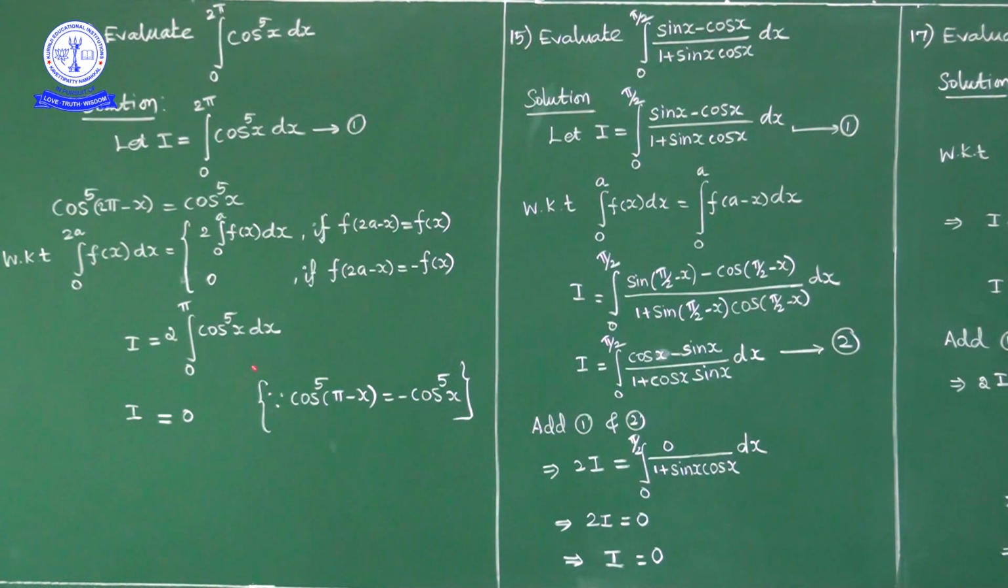Now pi minus x means cos pi minus x whole power 5. So cos pi minus x whole power 5, cos pi minus x is minus cos x, minus cos x whole power 5 is minus cos power 5x, nothing but minus f of x. Now in this case here what we have? F of 2a minus x is equal to minus f of x. In such case this integration value is how much? 0. So final answer is 0. Okay, next question.